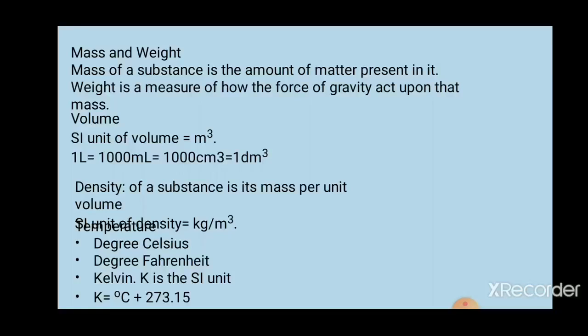Okay, the next quantity is temperature. Now as you know, temperature is measured in terms of degree Celsius, degree Fahrenheit and Kelvin. Okay, but here we are more concentrating on Kelvin. So Kelvin is the SI unit of temperature. This is also a very important question. What is the SI unit of temperature? Kelvin.